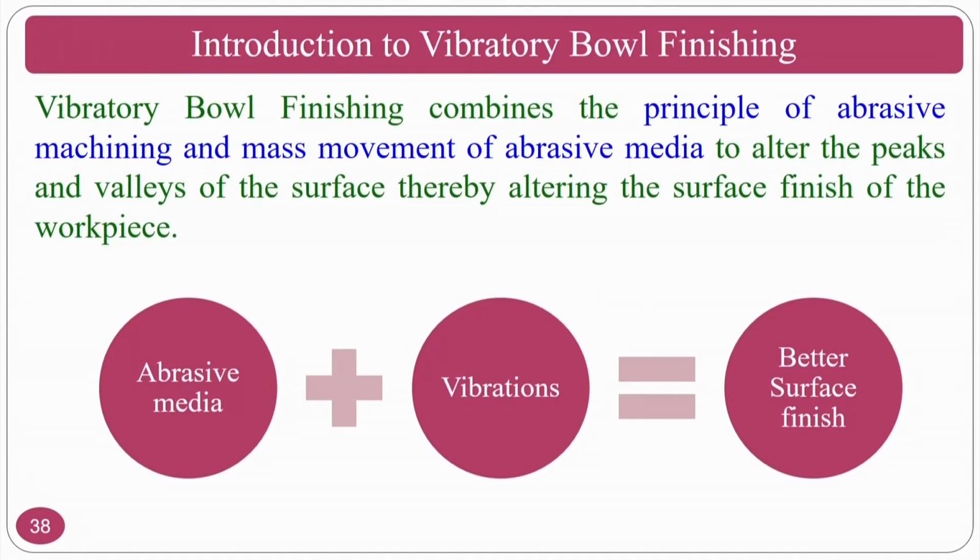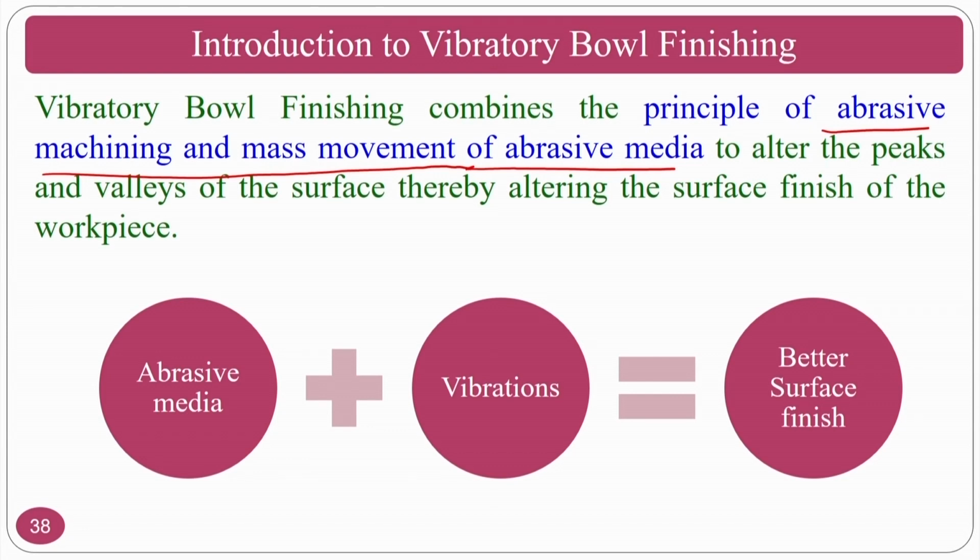Okay. Now we move on to the vibratory bowl finishing process. In the vibratory bowl finishing, we combine abrasive machining as well as the mass movement of abrasive media. Vibratory bowl finishing is a mass finishing process where you just dump some parts in a batch, say 50 parts or 30 parts, or as per your requirement, then you give some motion to the machine, and it does the work. Here, abrasive machining will be taken in a mass spectrum.